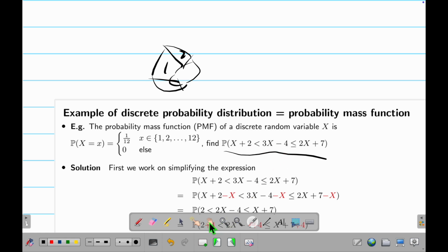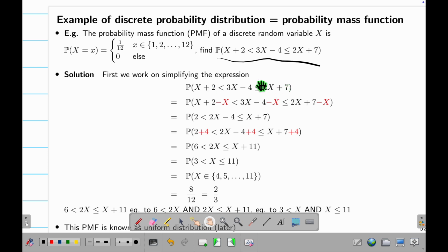Then how do you solve it? Very simple, it's just math. I want to find this P, right? The idea is I want to make the middle guy become X in the end. So what do I do? I need to kill stuff. First step, I subtract X. I do it everywhere: subtract X, subtract X, subtract X. Now this term has no X, there's only a 2 here. Good. So this part has no random variable. This part, 2X subtract X becomes what? X. The middle guy, 3X minus X is 2X. And then I add 4. So this part plus 4, this part plus 4, this part plus 4. This one becomes 6, this one 11. So now I have this.